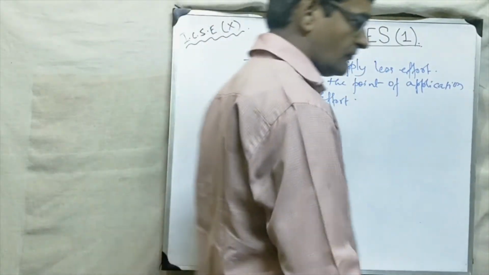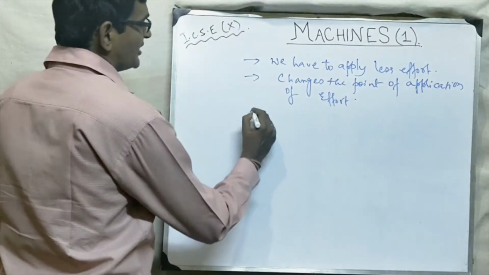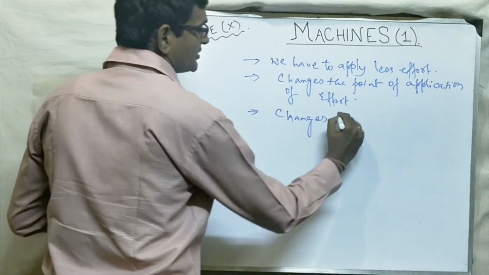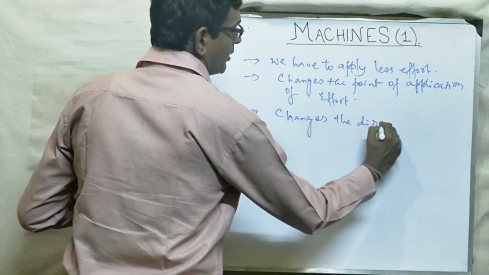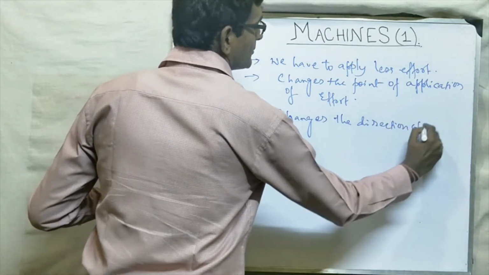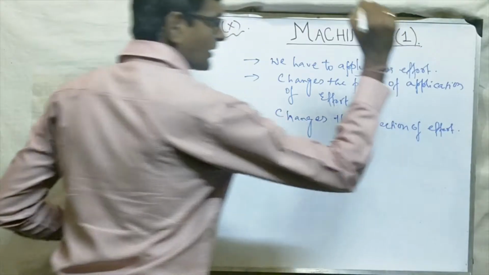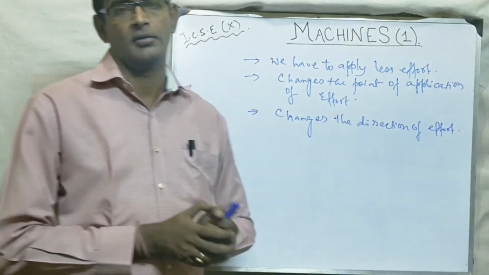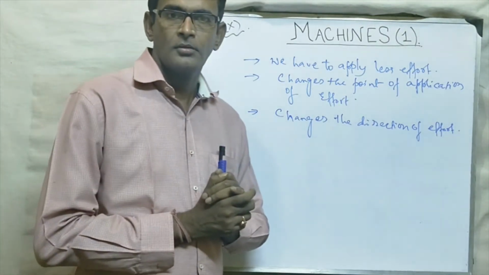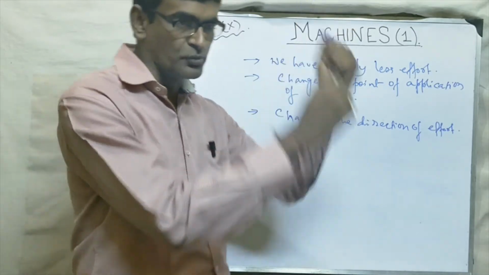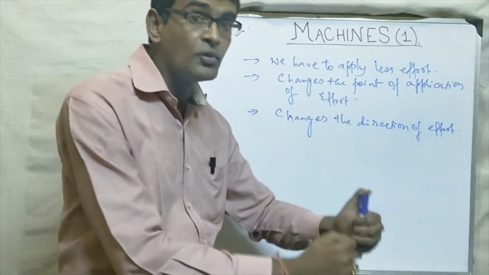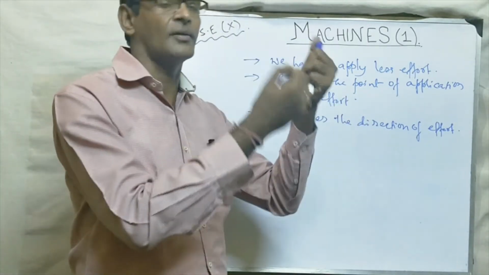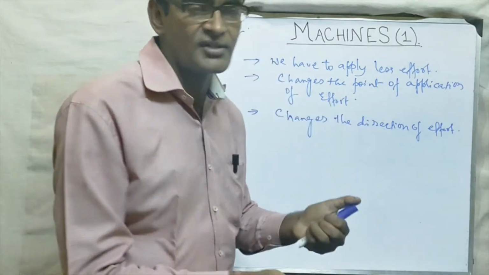Third point is it changes the direction of effort. Now students, think, what is easier, to lift something upward or pull something downward? Which is easier? You will obviously say, sir, to pull something downward. Why? Because when we are pulling something downward, we can take the help of gravity. And when we are lifting something upward, we are doing work against gravity.